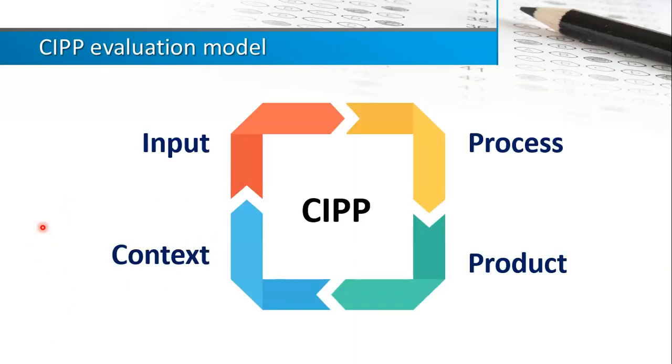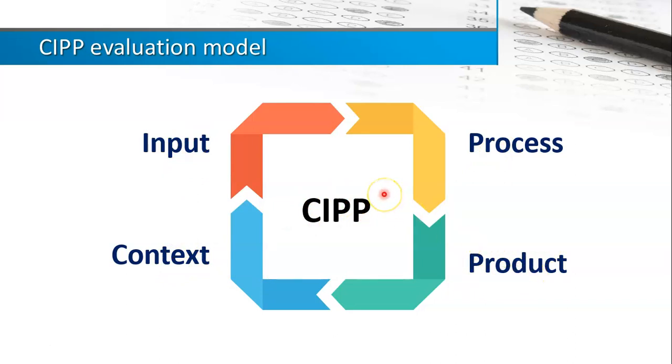But I will introduce the CIPP model since it is a good way to look at program evaluation or educational evaluation as something as a whole, because it is a very holistic model, looking at a lot of things, but very systematically to conduct the evaluation. So basically, CIPP comes from the words context, input, process, and product.